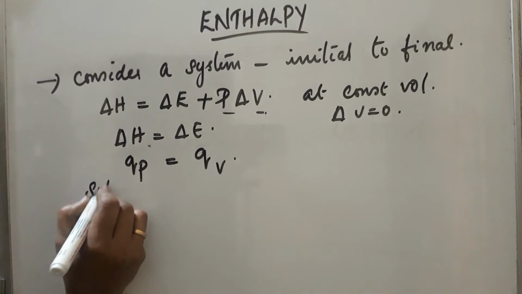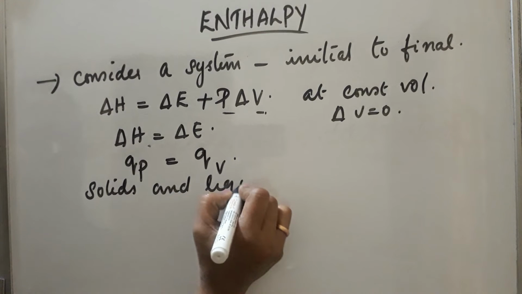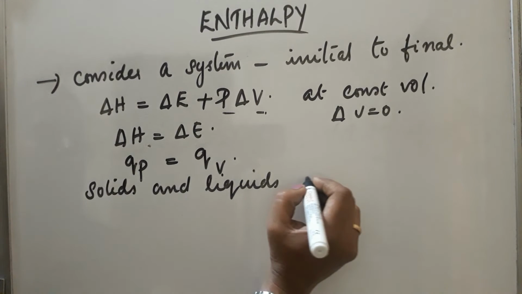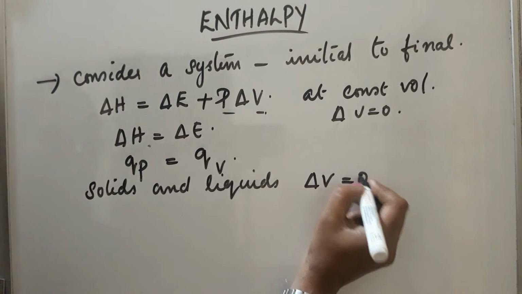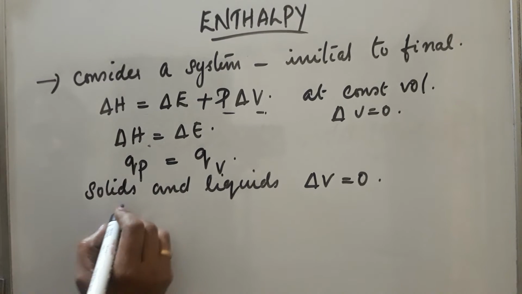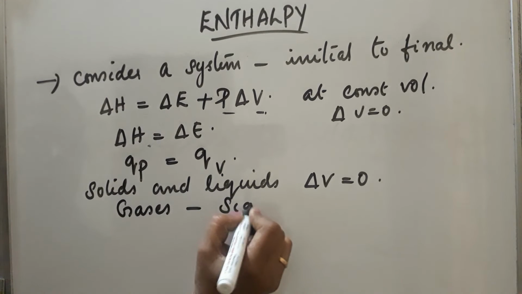Now, in the case of solids and liquids, volume change is negligible, so delta V will be equal to 0, and delta H will be equal to delta E. So, this equation is insignificant in the case of solids and liquids. This equation is significant only in the case of gases.